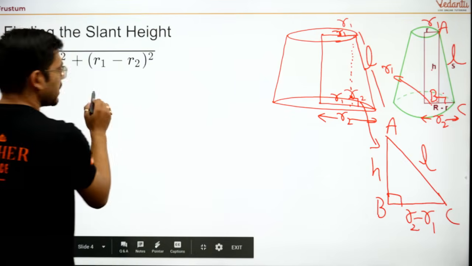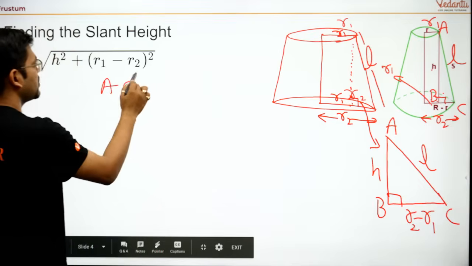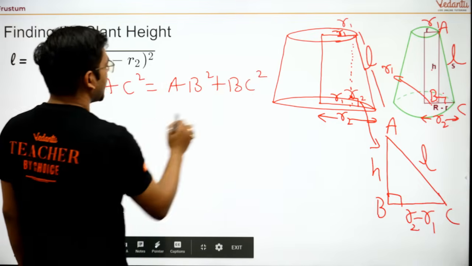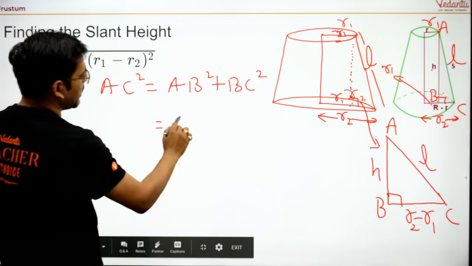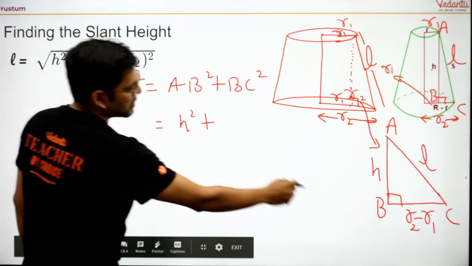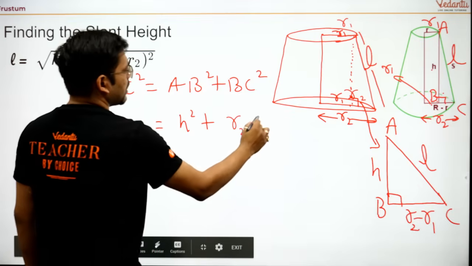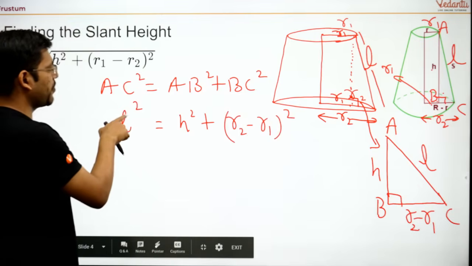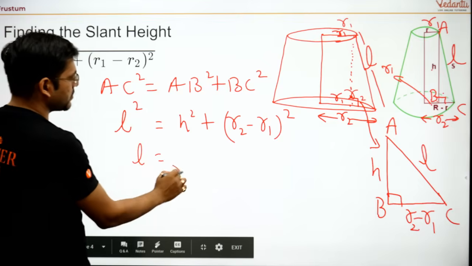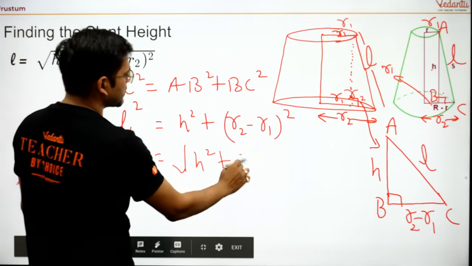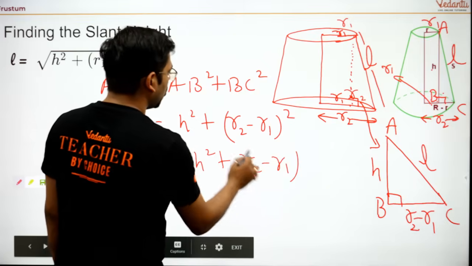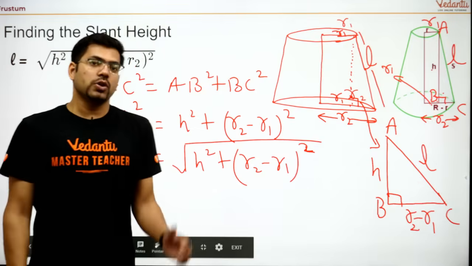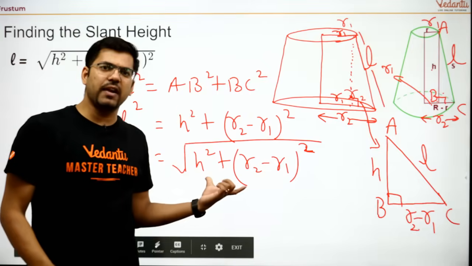So if I apply Pythagoras theorem, I'll write AC square is equal to AB square plus BC square, which is H square plus BC. See, BC is R2 minus R1 whole square, and that is equal to AC, which is L square. So if I want L, I will write L is equal to root under H square plus (R2 minus R1) whole square. Are you able to understand what I said right now? So see, this is such an easy derivation, isn't it?